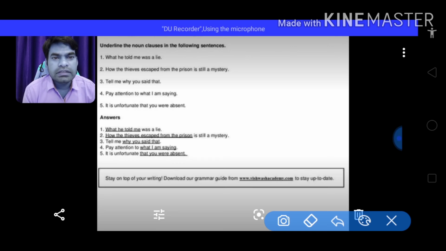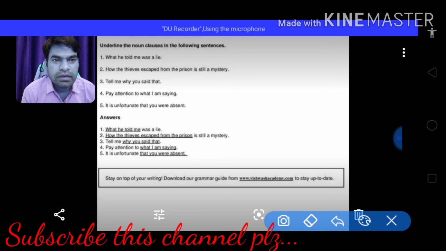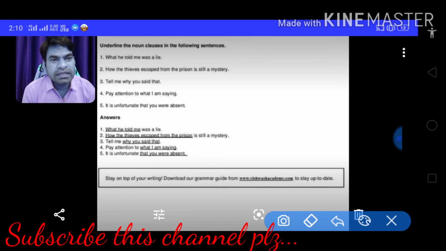The first sentence: what he told me was a lie. In this sentence, what he told me is the noun clause. Second: how the thieves escaped from the prison is still a mystery. How the thieves escaped from the prison is the noun clause here.